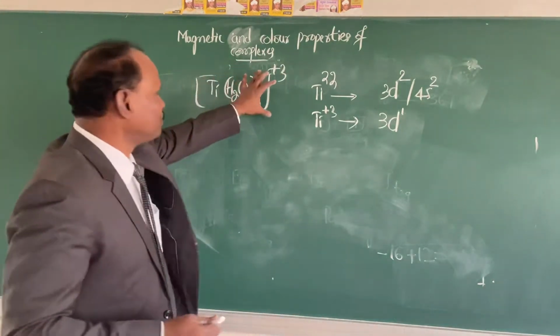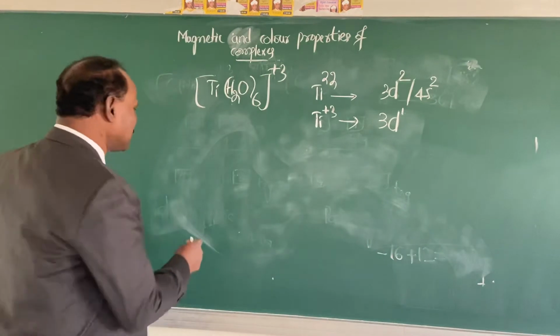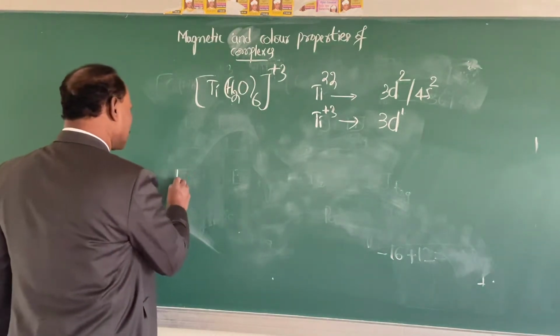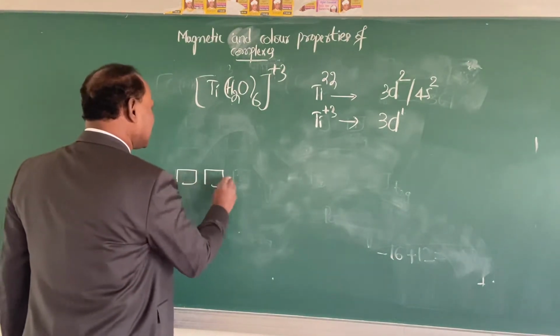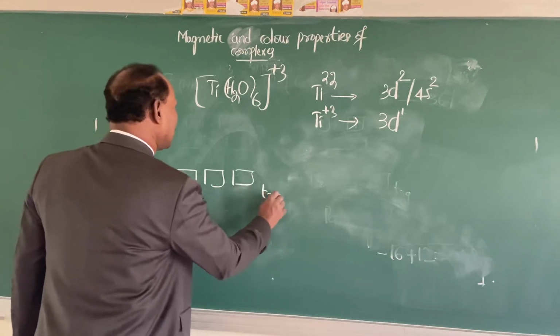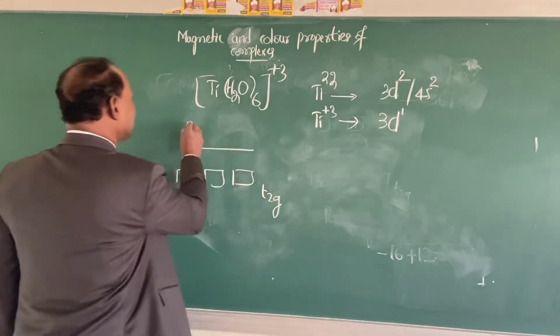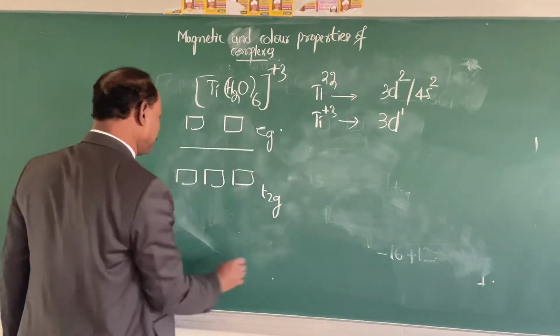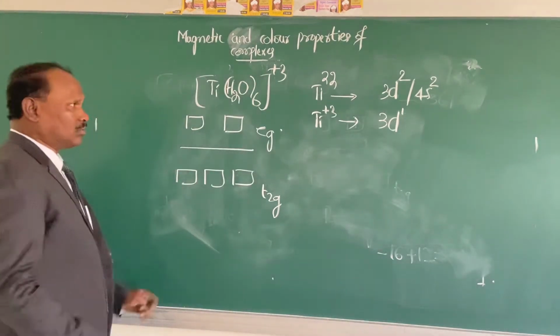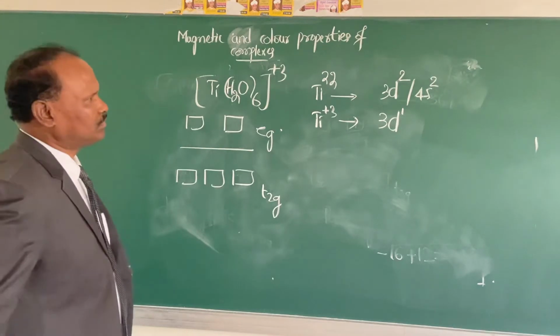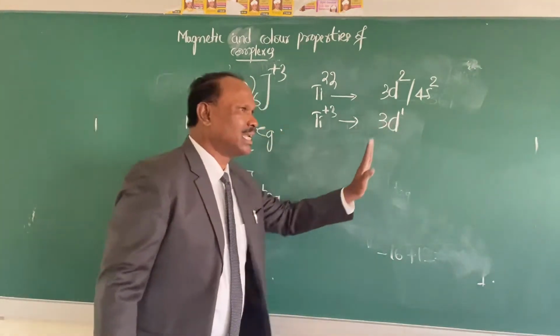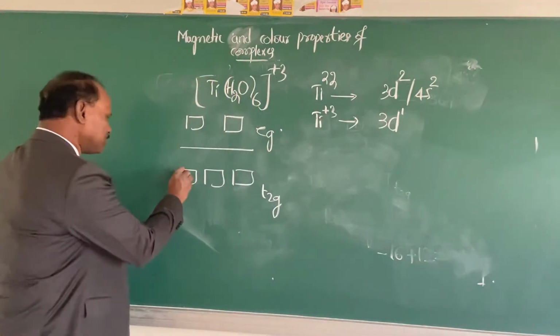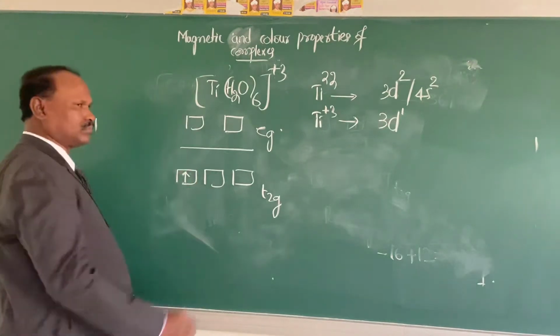This is also an octahedral complex. In octahedral complex, once again, the splitting is like this. So t2g orbitals, barycenter, and these are eg orbitals. Right. Now you are noticing here, there is only 1 electron. So I will write 1 electron here.